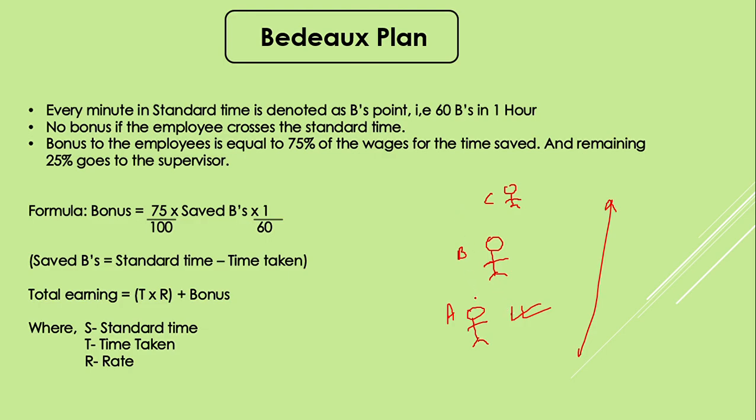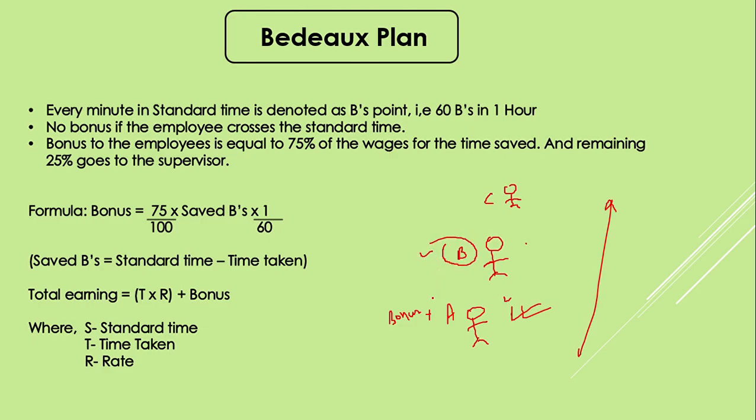Budex said that apart from the employee, some sort of motivation or incentive should be given to their supervisors also. So if A is awarded with some bonus, then B has some role in getting the work done.